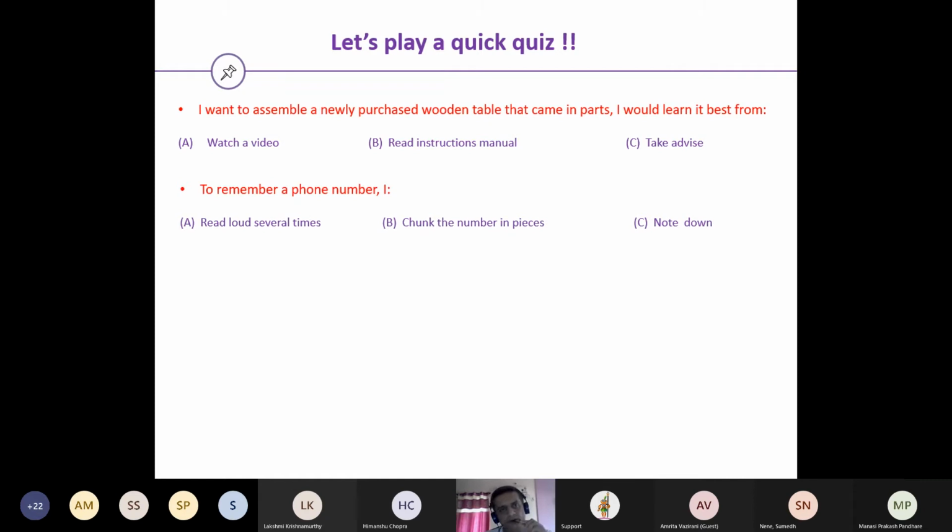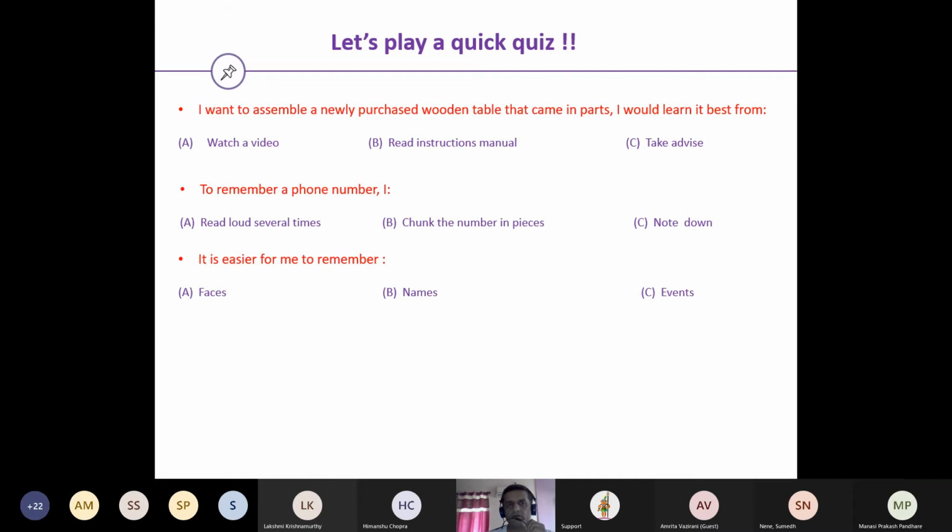Then, to remember a phone number, there are different small strategies. A, read it aloud several times, B, chunk the information in bits and pieces, or C, note it down. All these are very minute observations that I have seen, and I really feel that they help in analyzing how you chunk information. From a technical writing perspective, it's a great part to touch upon. My tendency is to break that number down into some digits and remember. It's not the only way. There are many other ways too.